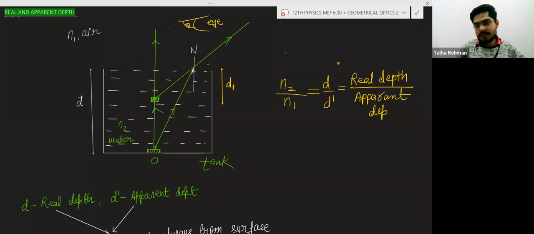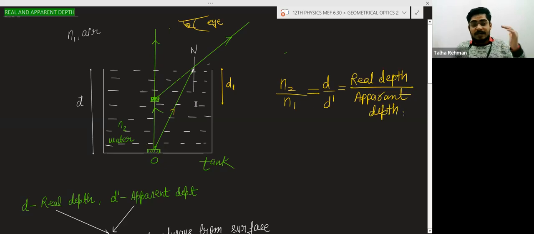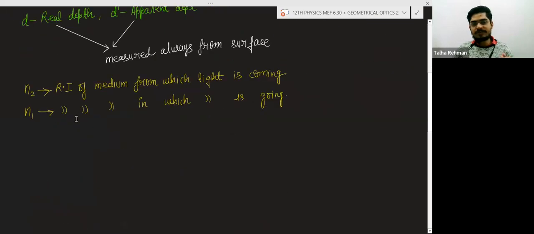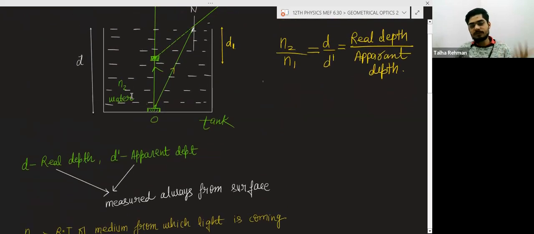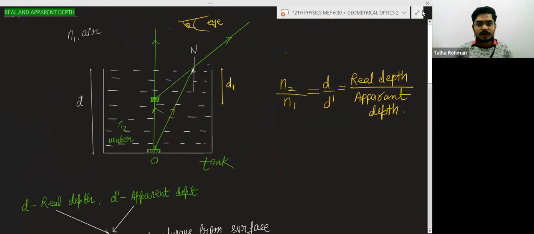What is the meaning of the apparent depth? This object is appearing to us here, but in actual this object is here. It appears here due to the refraction of the light. N2 is the refractive index of the medium from which the light is coming, so N2 is the refractive index of the water here. N1.